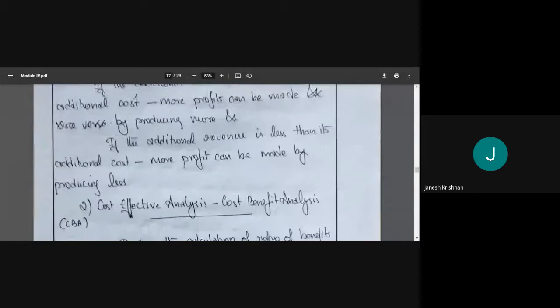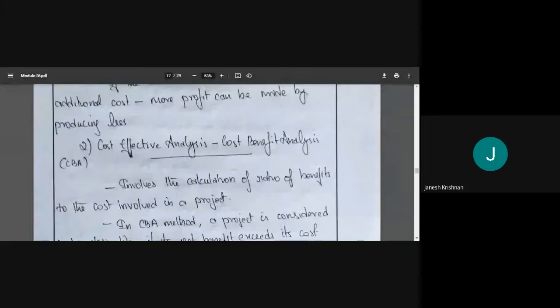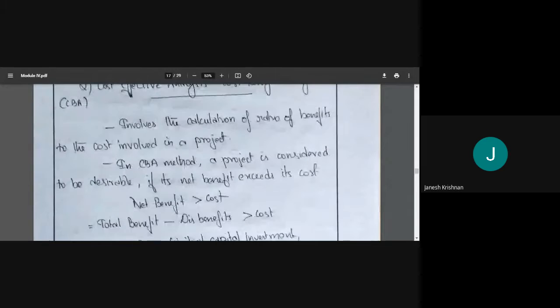Okay, so cost effective analysis or cost benefit analysis. This is what we always do: calculation of the ratio of benefits to the cost. A project is considered desirable if its net benefit exceeds cost. If our benefit is more than the cost, then it is desirable. So net benefit should be more than the cost. And net benefit means total benefits minus disbenefits.